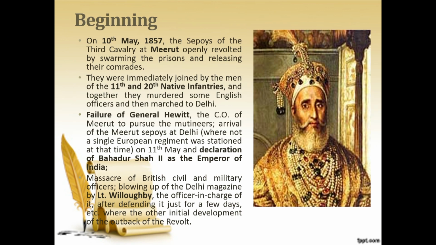of lapse, military causes, and the immediate cause, the use of greased cartridges. When all these causes emerged together, they formed strong grievances of the people against the British. On 10th May 1857, the sepoys of the 3rd Cavalry at Meerut revolted against the British. They were joined by the 11th and 20th Native Infantries. After that, they declared Bahadur Shah II as their emperor and rose in arms against the British.